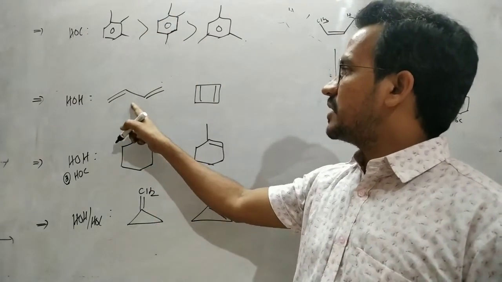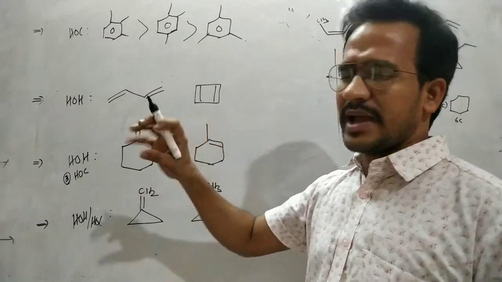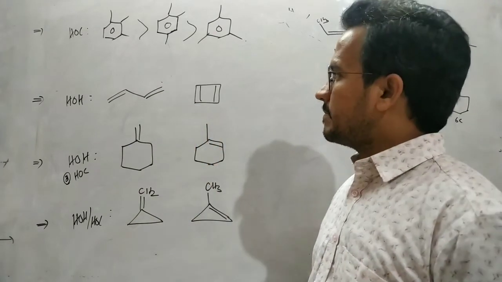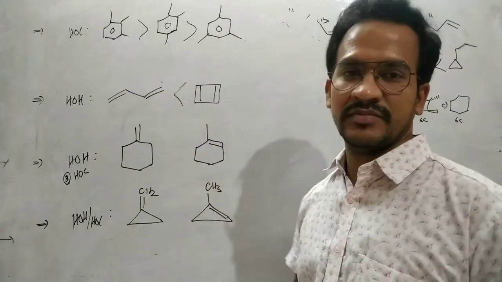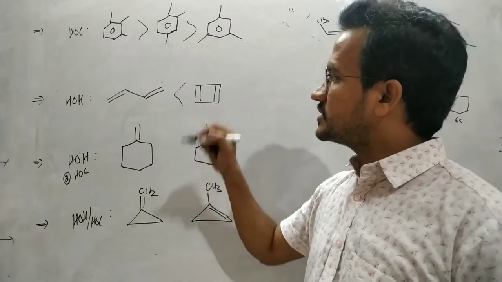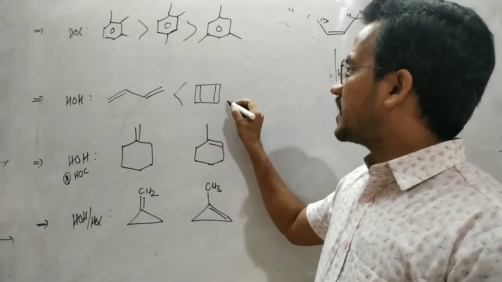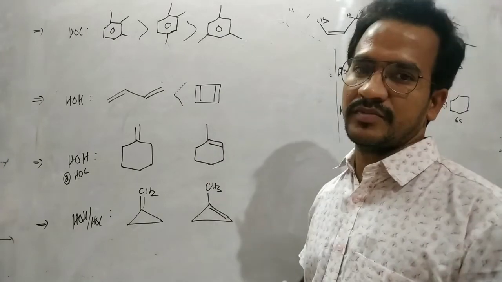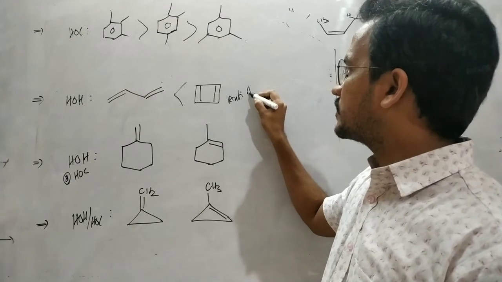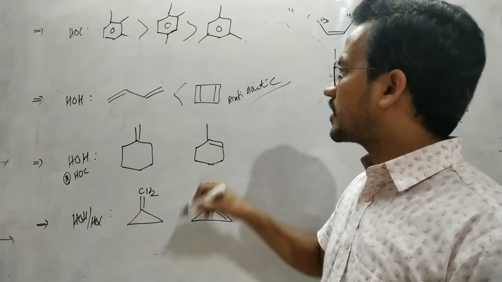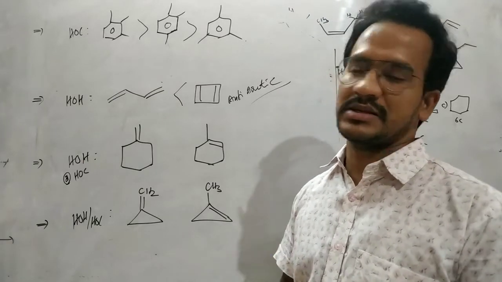And next, in this case, butadiene and cyclobutadiene. Of course, the molecular weight is slightly different, but in this case this one has a higher heat of hydrogenation than this compound, because this is a very unstable compound. This is an anti-aromatic compound, that's why it has a higher heat of hydrogenation; it is very less stable